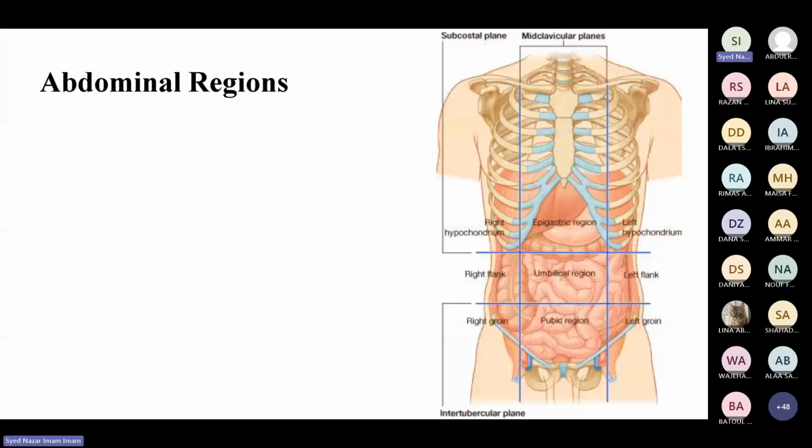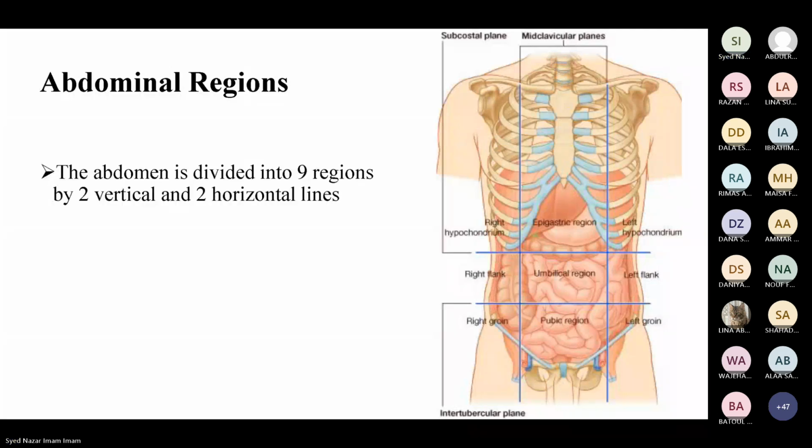The first thing that should come to your mind when you're reading the anterolateral abdominal wall is: what are the different abdominal regions? Why know the regions? Because, like I said, whenever you are reading something, you should know why you are reading it. So why is the abdomen divided into 9 different anatomical regions? If you go to the clinic, the patient will come to you with a problem in the abdomen, like pain in the abdomen.